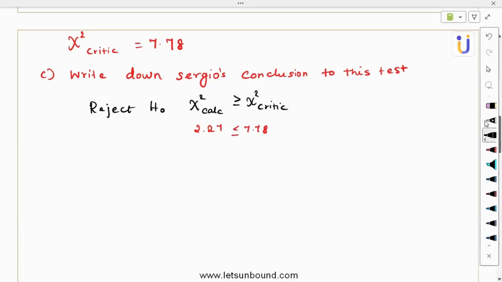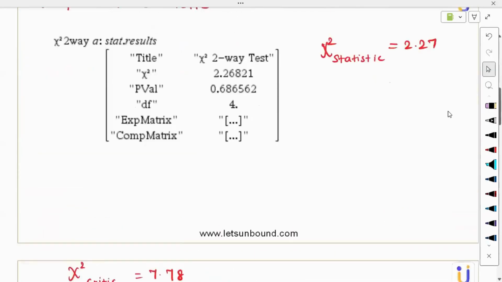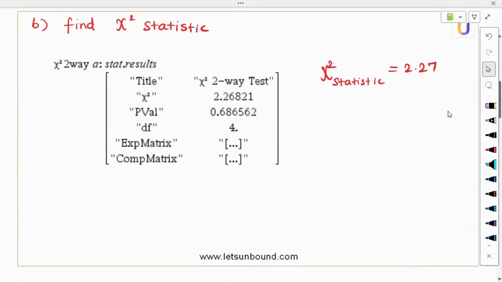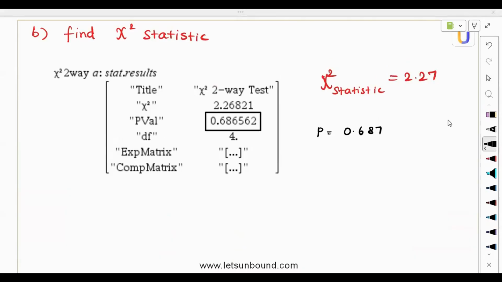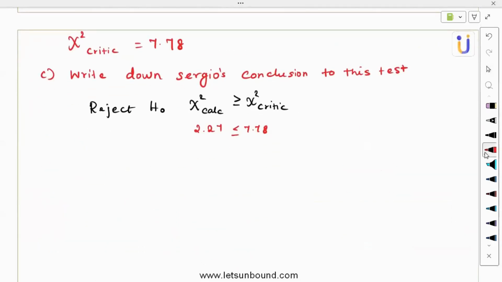But what about the 10% significance level? 10% is 0.1. Using the p-value, we compare p with alpha, where alpha means the significance level. The p-value is 0.687. So this is another way we can conclude, and this means accept H naught.